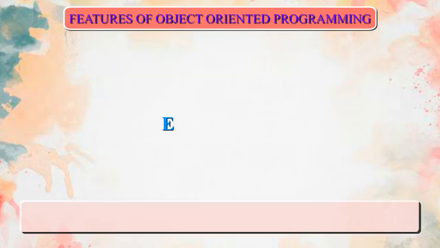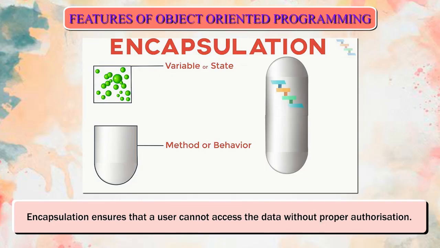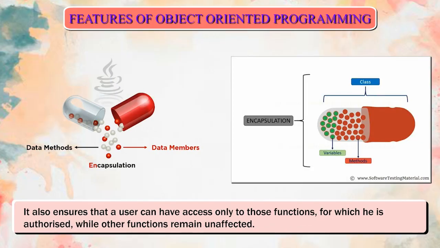Encapsulation. Encapsulation is the technique of binding both data and functions together to keep them safe from unauthorized access and misuse. Encapsulation ensures that a user cannot access the data without proper authorization. It also ensures that a user can have access only to those functions for which he is authorized, while other functions remain unaffected.